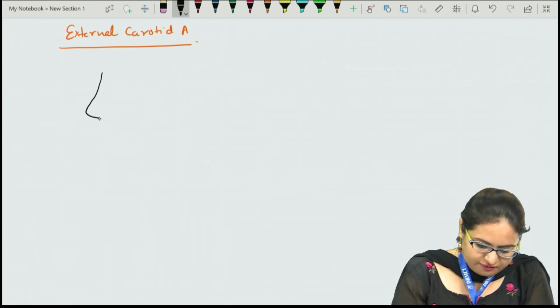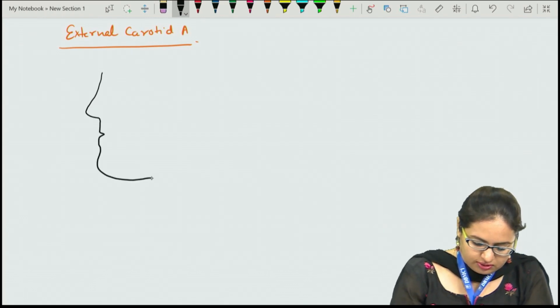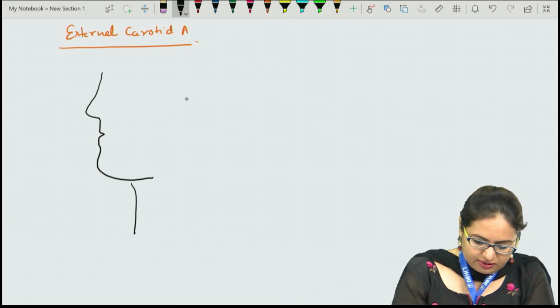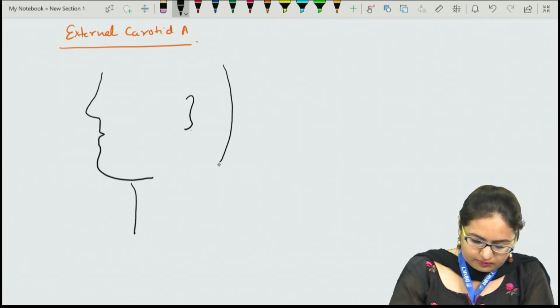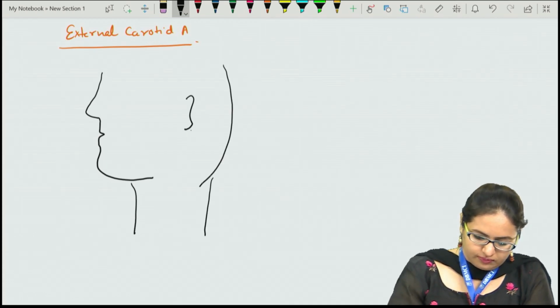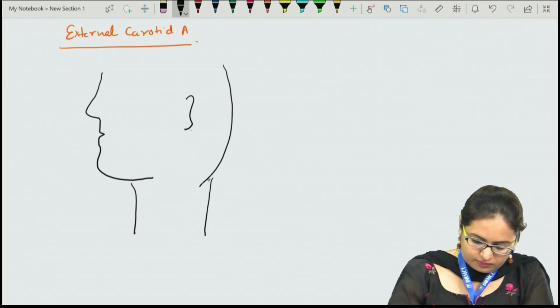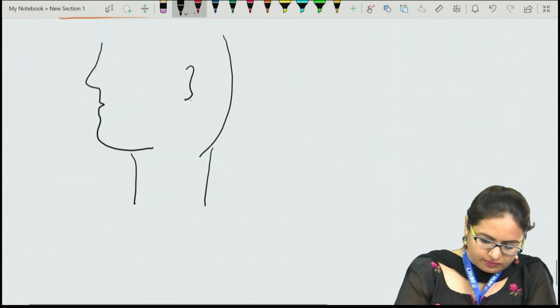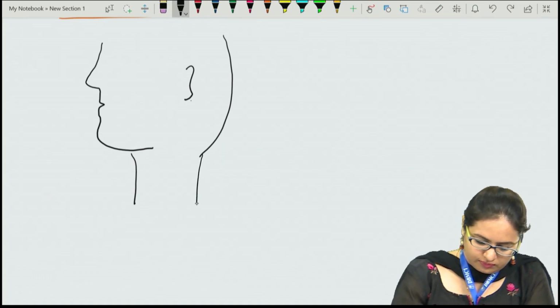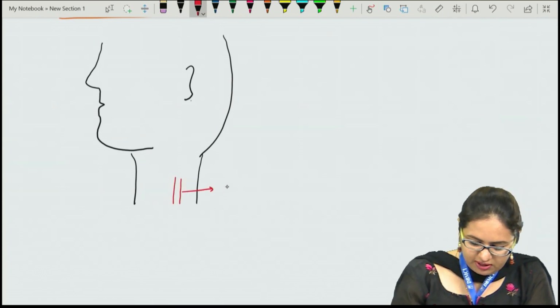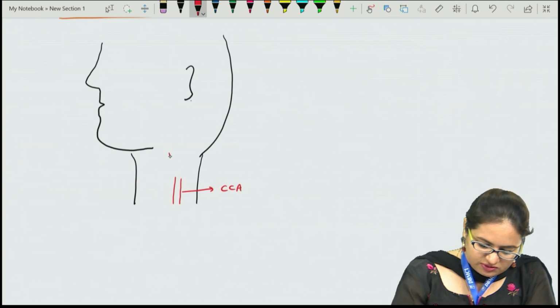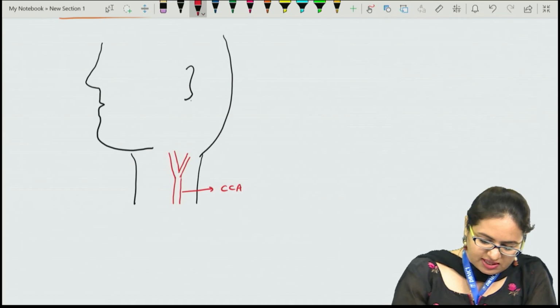Now let us see in the face how the external carotid artery is distributed. This is the common carotid artery, and this divides into the external and the internal carotid artery, and this division is at the level of the upper border of the thyroid cartilage.